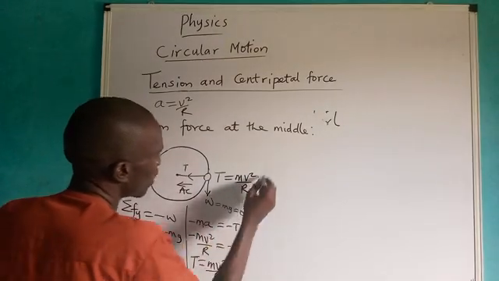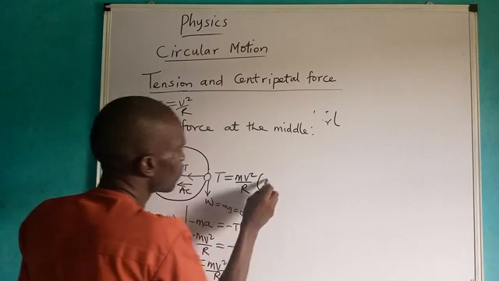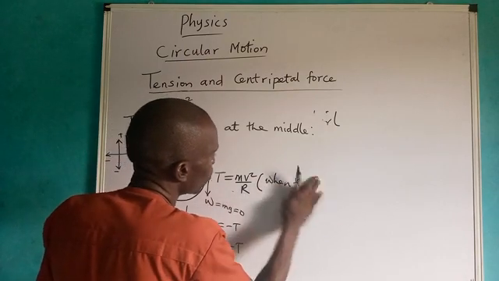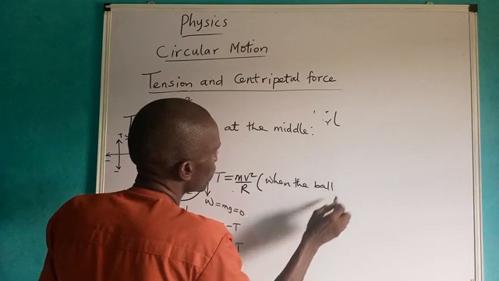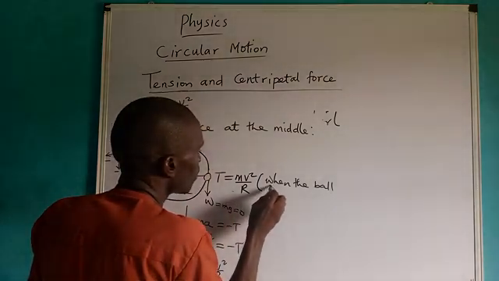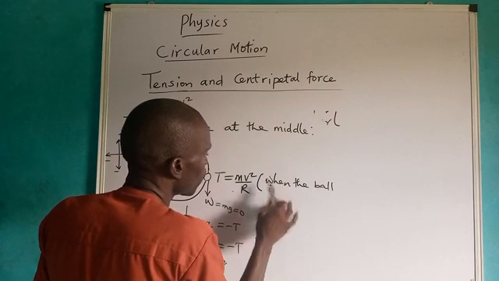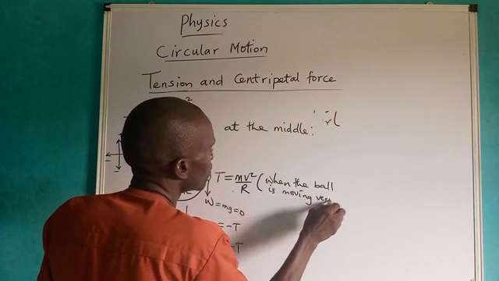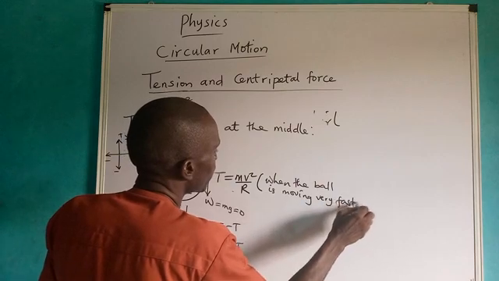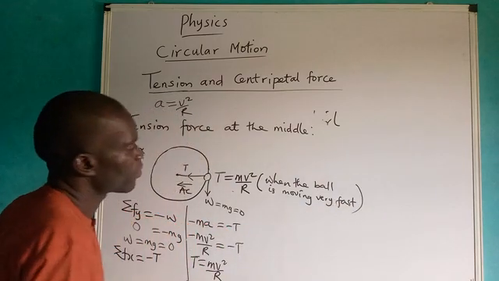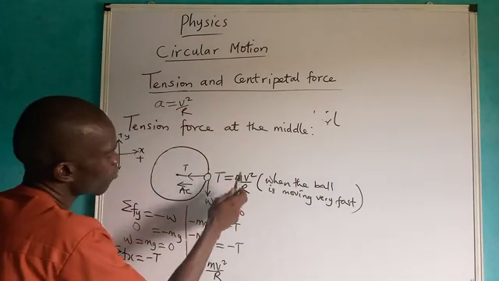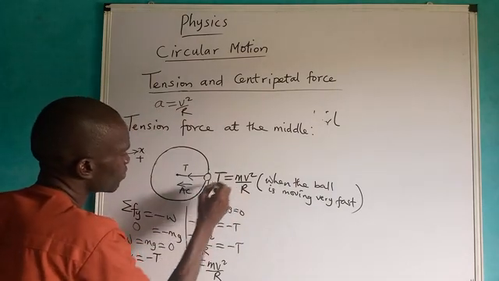This is when the body, the ball, is moving very fast. When the ball is moving very fast, the form is T equals m v squared over r. Therefore, this is the force here.